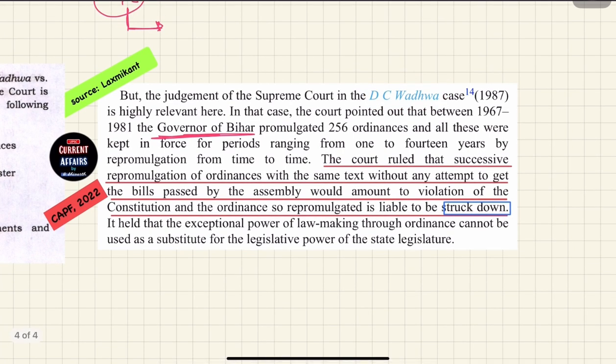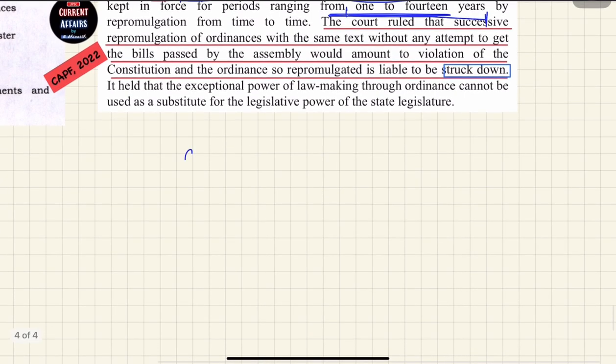While doing his research on land tenure, he found that during the 1970s, the Bihar governor had passed 256 ordinances. But the thing is that these ordinances were in live form. These were active for decades, like 1 to 14 years. Ordinance making power is with the president and also the governor.